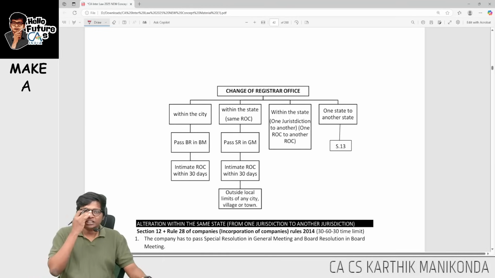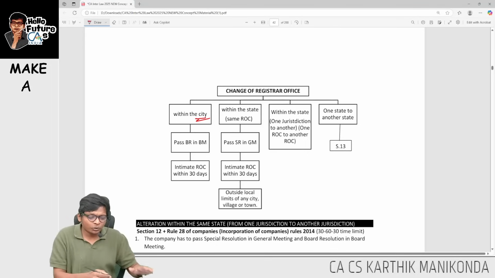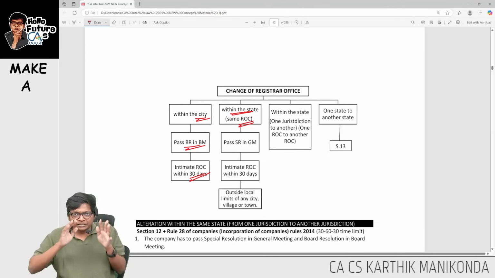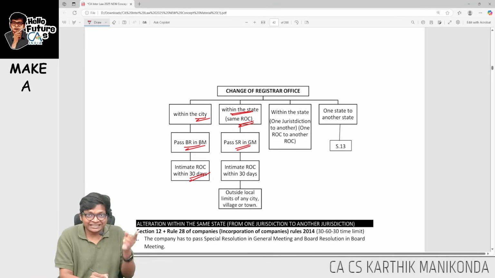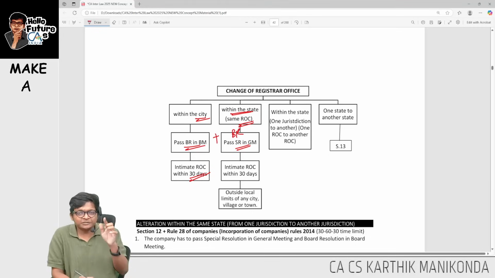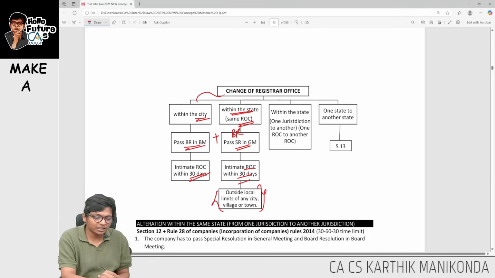Now come here, shifting of registered office within the same city, sir. I am in Chennai, within Chennai. I am in Mumbai, within Mumbai. No need to ask shareholders. Board resolution, intimate ROC in 30 days. Sir, within the same state and same ROC. I am in Tamil Nadu but within the same ROC, Chennai. I am in Andhra, same ROC, Vizag. Then pass SR, get members' approval. Of course you also have to pass a board resolution and special resolution, and intimate ROC within 30 days. Outside local limits of city or town.